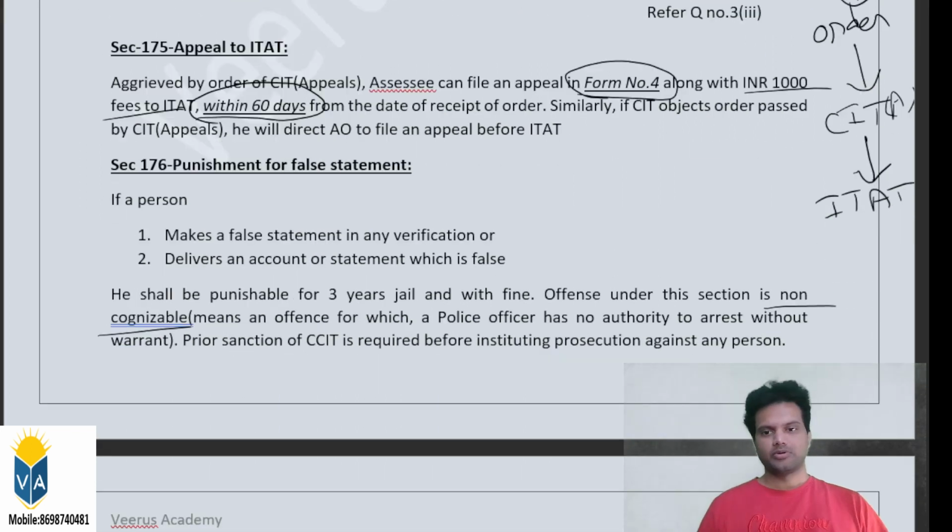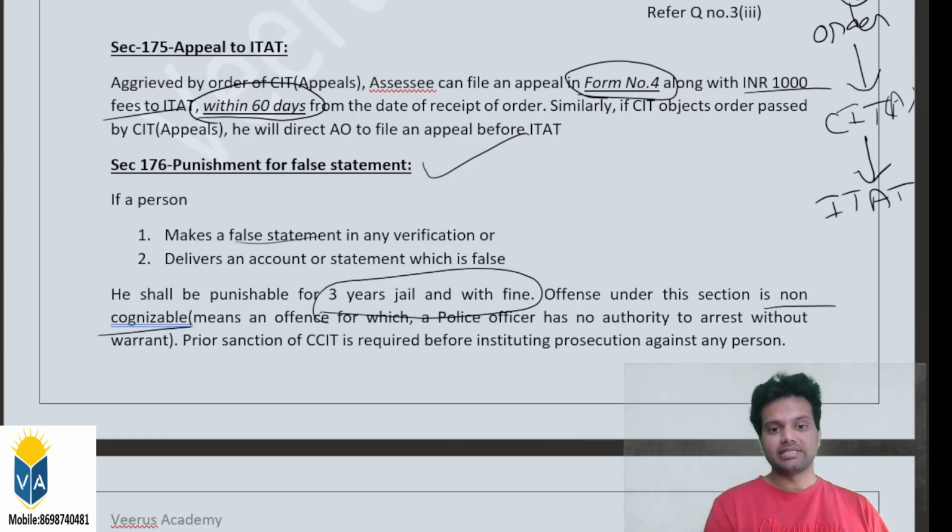Now, moving on to section 176. Section 176 is punishment for false statement. During these proceedings, before the assessing officer or Commissioner of Appeals or ITAT anywhere, if he makes a false statement, either orally or by giving any statement which contains incorrect information, and if he did that intentionally, then there will be a penalty as well as 3 years of imprisonment. 3 years jail with a fine, for what? Any false statement, or delivering an account or statement which is a false one.